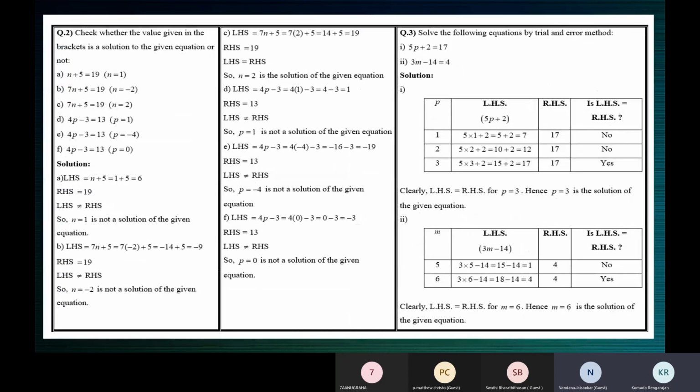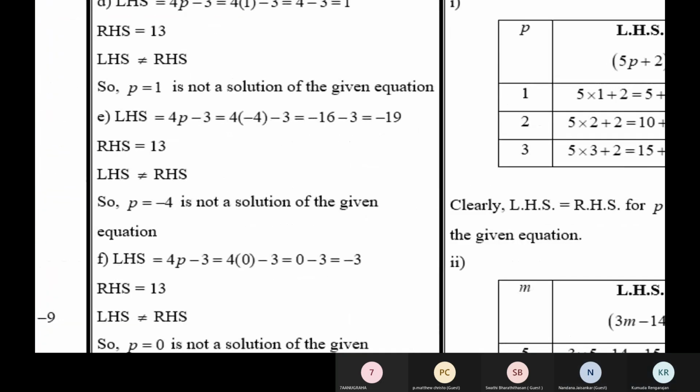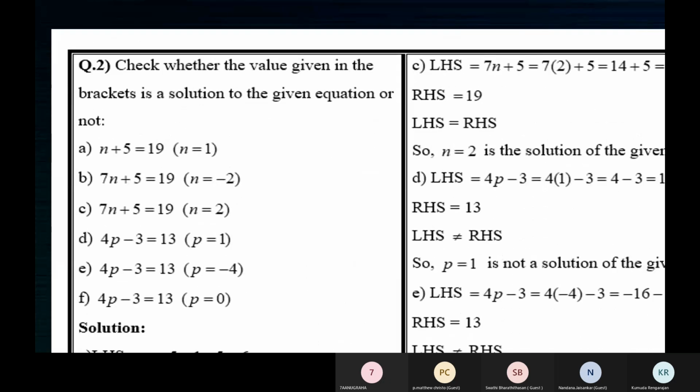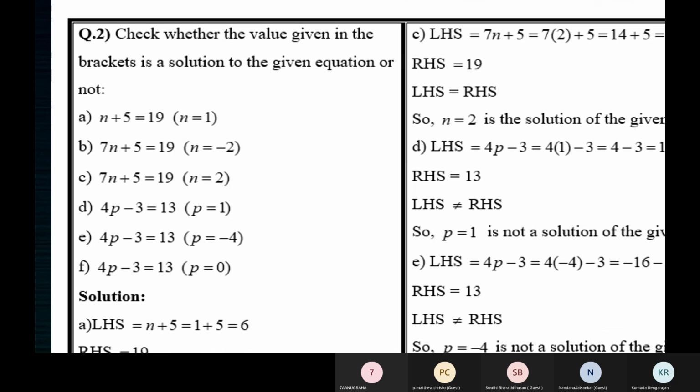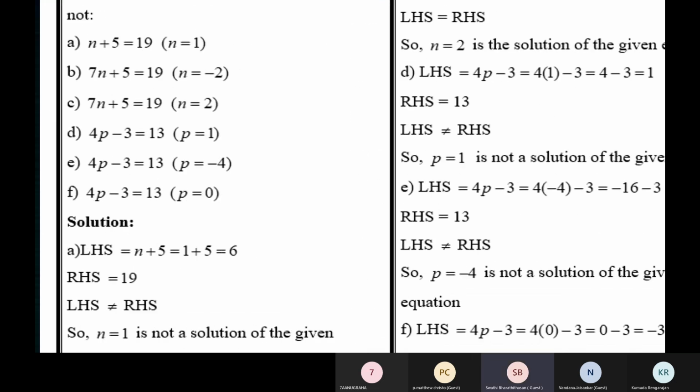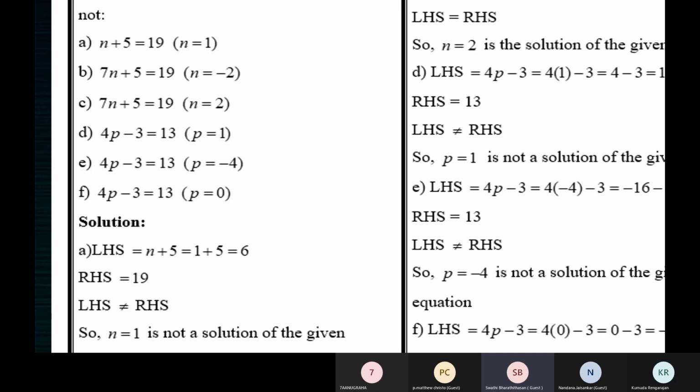Yes, children, write down. I think this one or two we'll do in the class now. Do A, B and E now in the class and ask me if you have any questions. Ma'am, A, B, and E. A, B and E, yeah. Yes, ma'am.